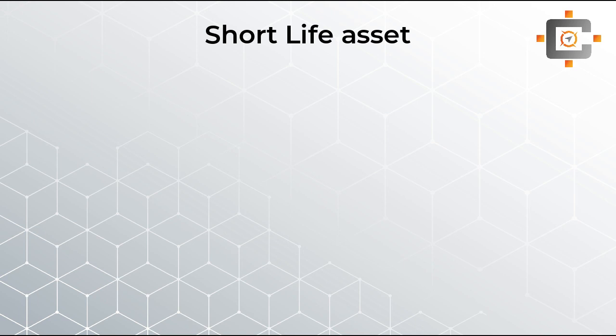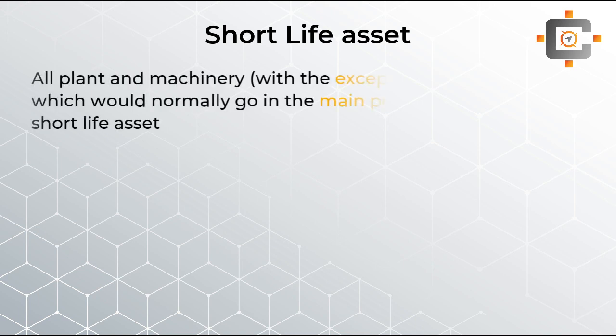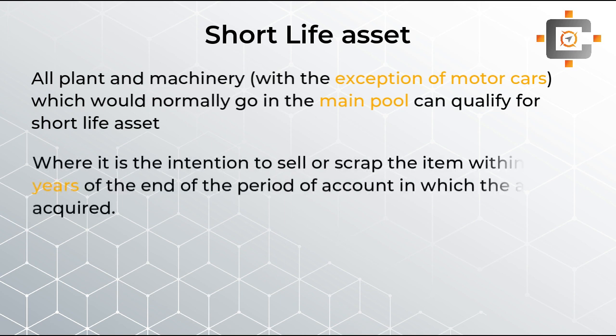There is, students, a separate column for the short life asset where any plant and machinery of the main pool, with the exception of cars, can be included. But students, the short life asset can only be included separately, and any asset can qualify as a short life asset if you have an intention to sell or scrap the item within 8 years of the end of the accounting period in which the asset is acquired. So if your intention is to sell it within 8 years, then you can consider it as a short life asset. Students, this short life asset can have the AIA and WDA as normal.